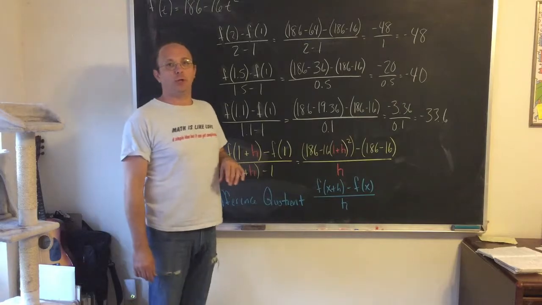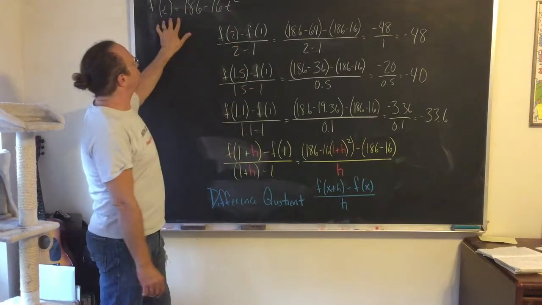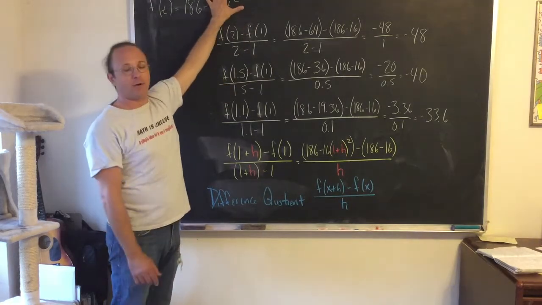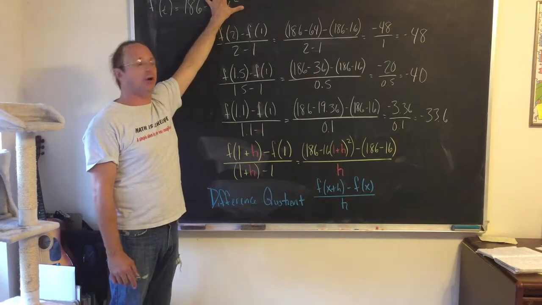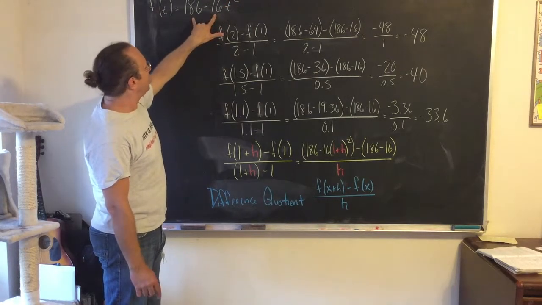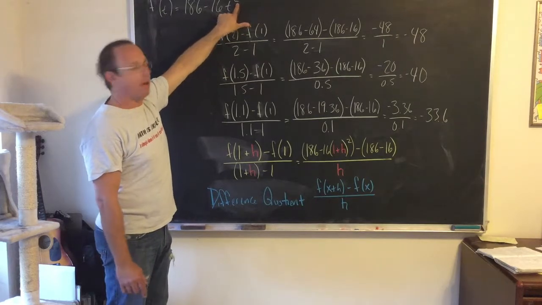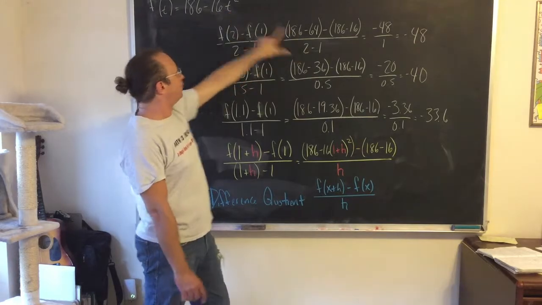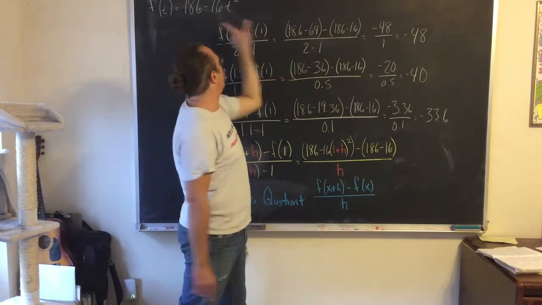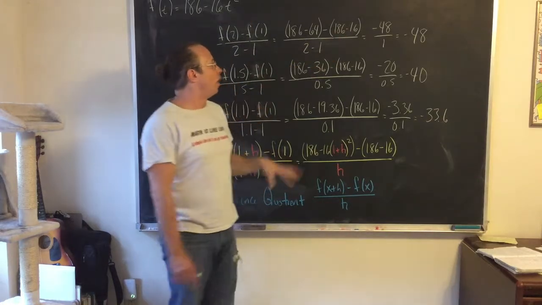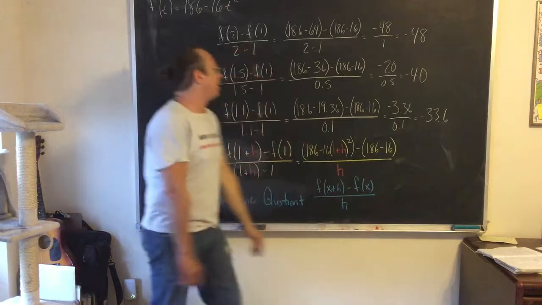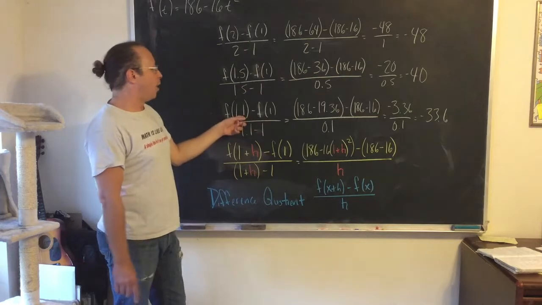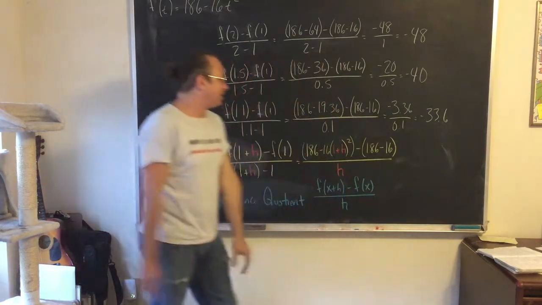I wanted to quickly show how I computed those slopes. So I took the function value, which is 186 minus 16t squared. That's what Galileo figured out, because the Leaning Tower of Pisa is 186 feet tall, and then its height changes with the square of the amount of time that's gone by. So I took the numbers 2 and 1 and plugged them into here. That's 186 minus 16 times 4, minus 186 minus 16, divided by 2 minus 1. So this is going to be a slope of negative 48. I did the same thing with 1.5, got negative 40. Did the same thing with 1.1, got negative 33.6.